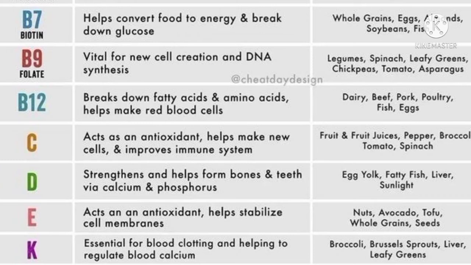Means B9 helps to create new cells in our body and the synthesis of DNA. And the food sources for B9 are legumes, spinach, leafy green vegetables, chickpeas, tomato, and asparagus.